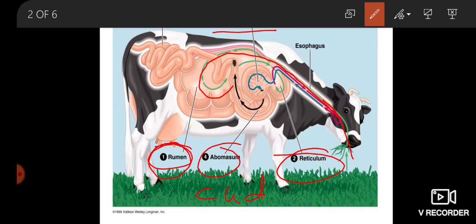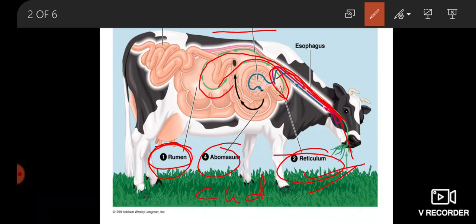This partially digested food is again returned to the second chamber of the digestive system called reticulum. Then from the reticulum, this food goes back to the mouth for further chewing. दोबारा उसे चबाने के लिए माउथ में खाना आता है. Then from the mouth, this food goes to the third chamber.